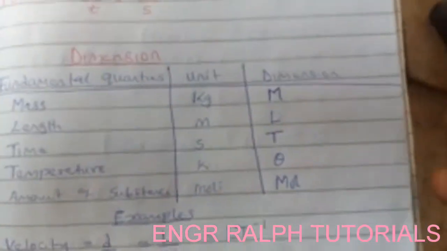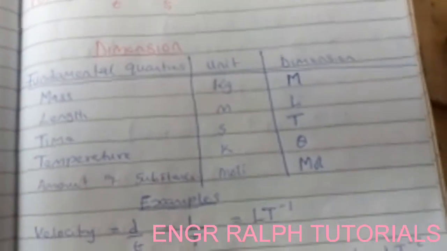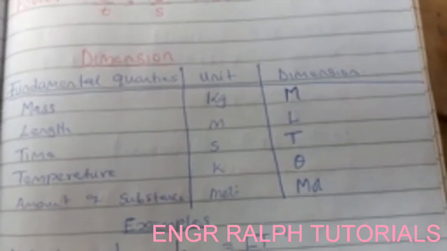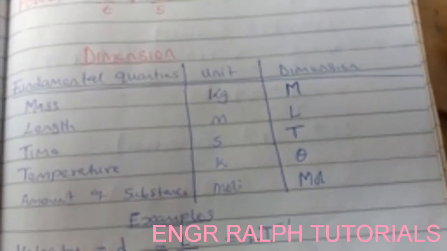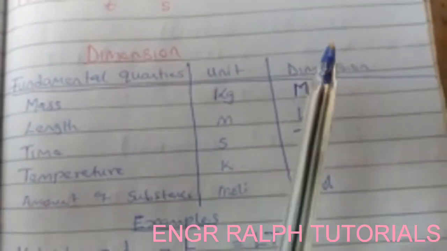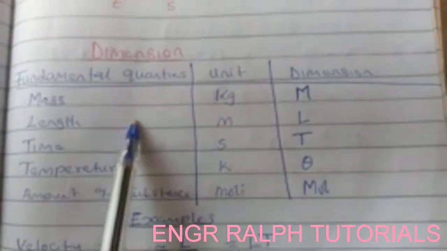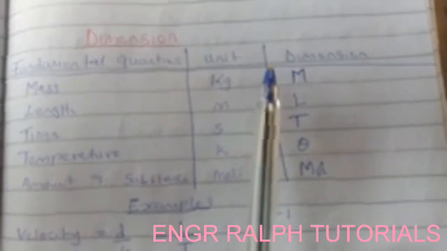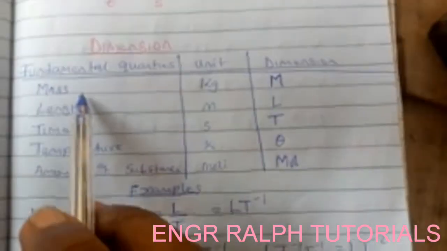Now next, what we are going to look at is dimension. What is dimension? Dimension is what we use to represent certain quantities. To represent what? Certain quantities. And most dimensions are referred to for fundamental quantities. But at our level now, we are going to look at only these four. But each of the fundamental quantities has its own dimension. But we are going to look at these ones for now.